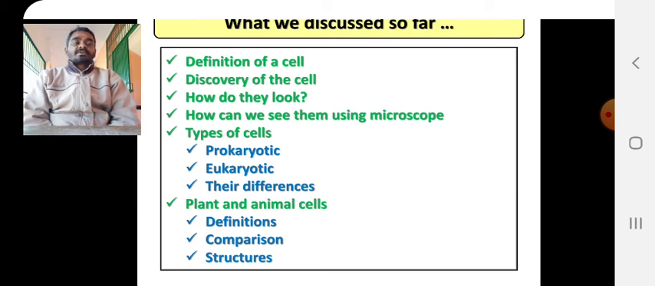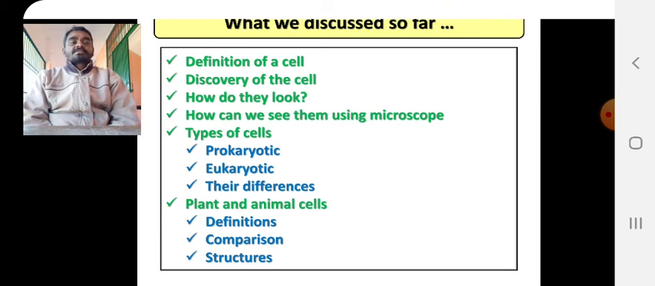Robert Hooke discovered it in the year 1665. They are microscopic in nature. That is why we use a microscope for viewing them. And there are two different types of cells: prokaryotic, eukaryotic. Prokaryotic means the group of cells which lack the nuclear envelope in their structure. Eukaryotic means the group of cells that contain a nuclear envelope in their structure.